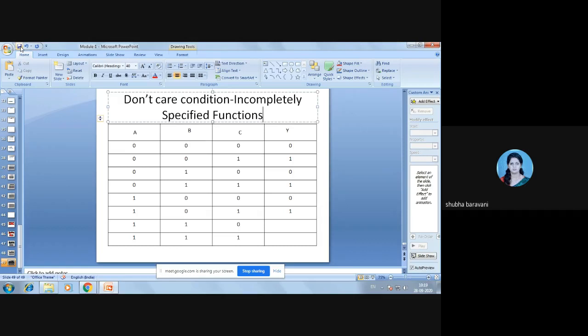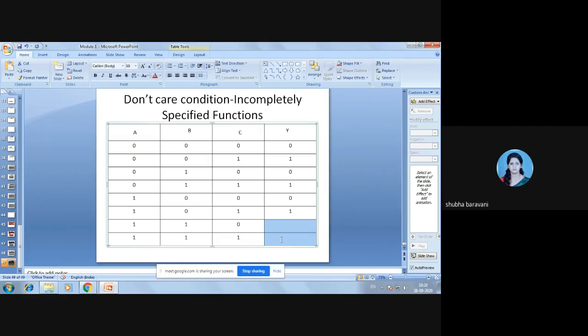Because of which the corresponding output will never occur. If input is not there, output will never appear. So in such cases, the output level is not defined. You can see here, I have not defined the output for these two. So it can be taken either high or low.